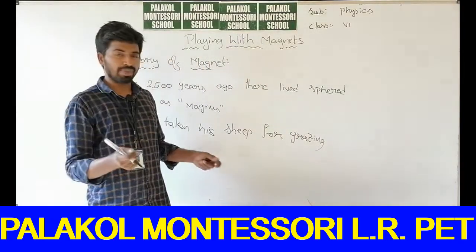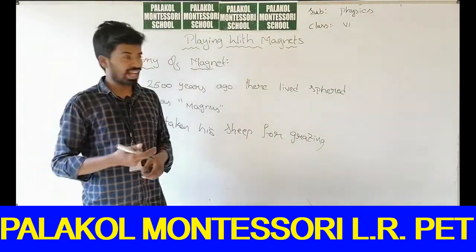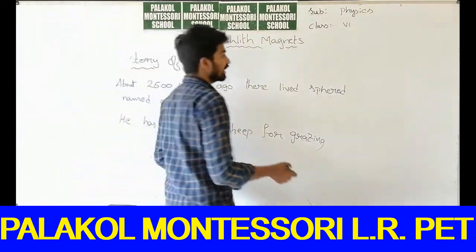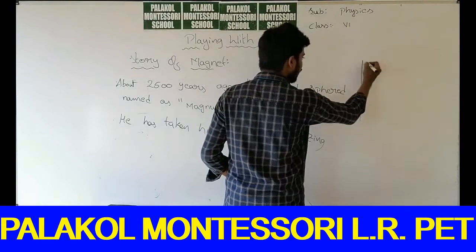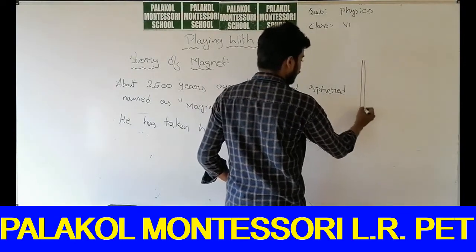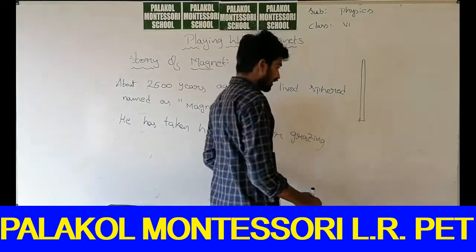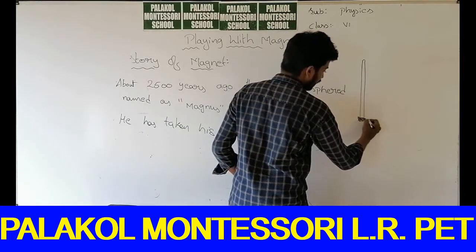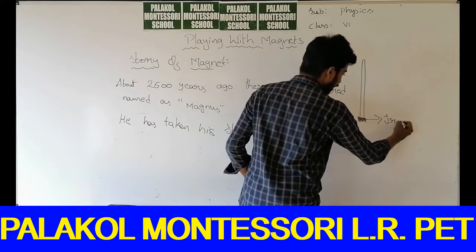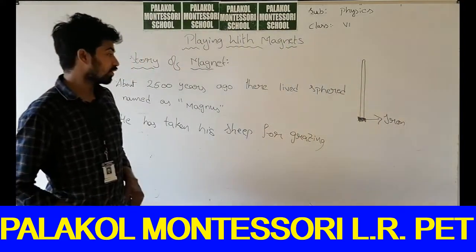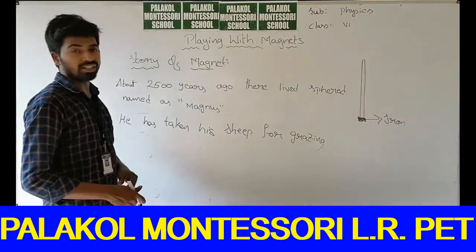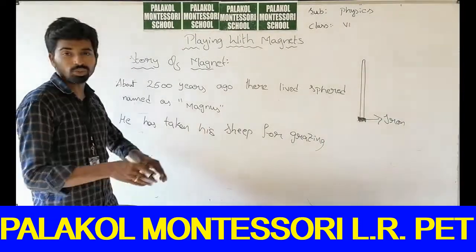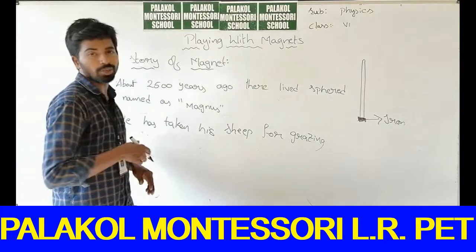You know that most shepherds carry a stick, and his stick has an iron cap at the end. Magnus is carrying a stick, and this stick has an iron cap at its end. The sheep are grazing in the fields, and Magnus went to a field near a pond.